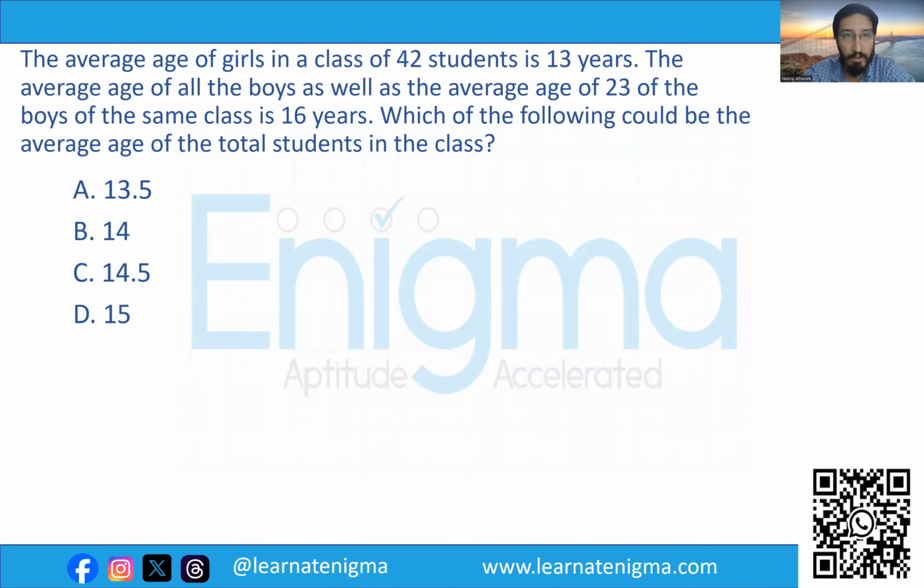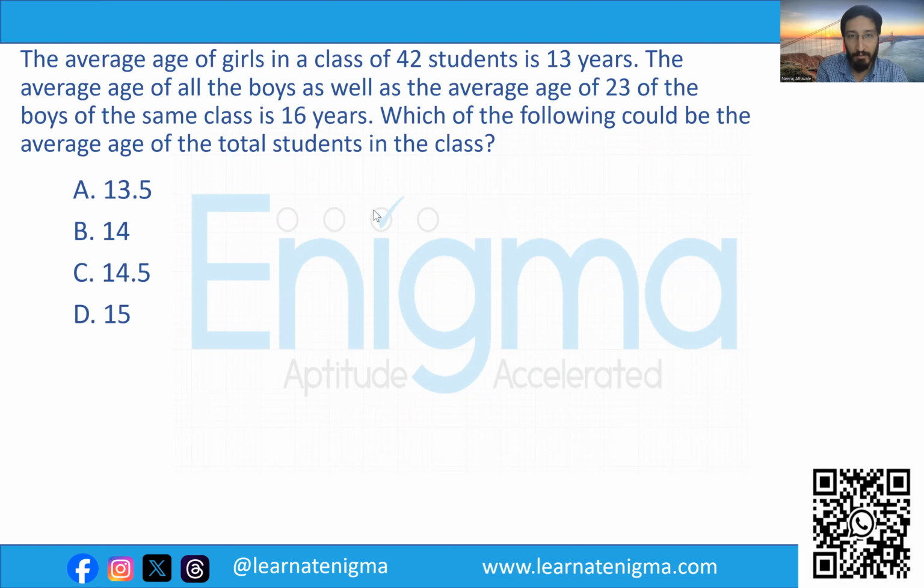The average age of girls in a class of 42 students is 13 years. The average age of all the boys, as well as the average age of 23 of the boys of the same class, is 16 years. Which of the following could be the average age of the total students in the class?